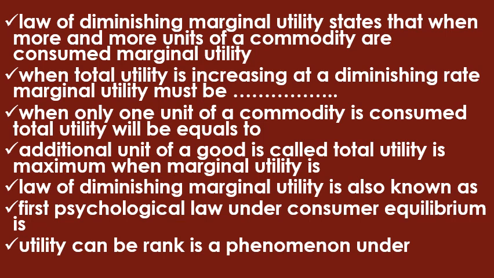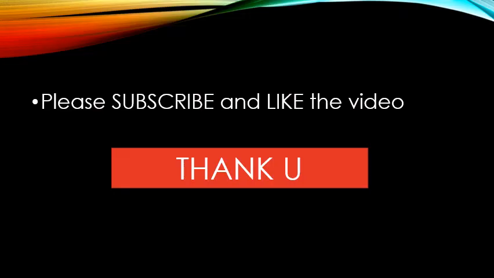Additional unit of a good is called total utility. Sorry, it is confused. There are two questions here. Additional unit of a good is called marginal utility. Total utility is maximum when marginal utility is zero. The law of diminishing marginal utility is also known as Gossen's law, the first psychological law. Under consumer's equilibrium is basically the law of diminishing marginal utility. Utility can be ranked as a phenomenon under the ordinal utility approach.